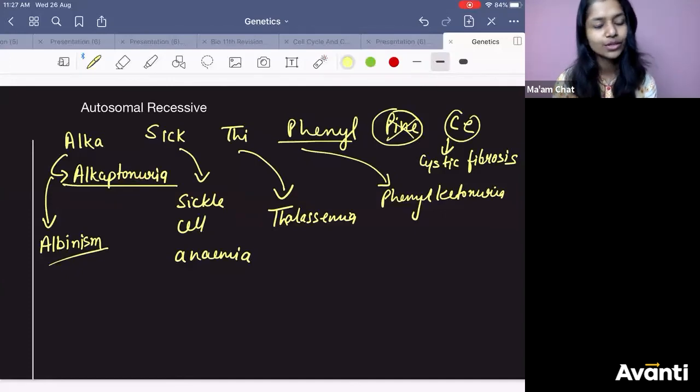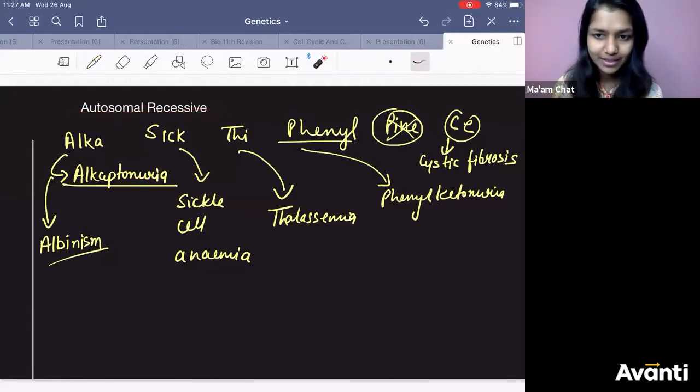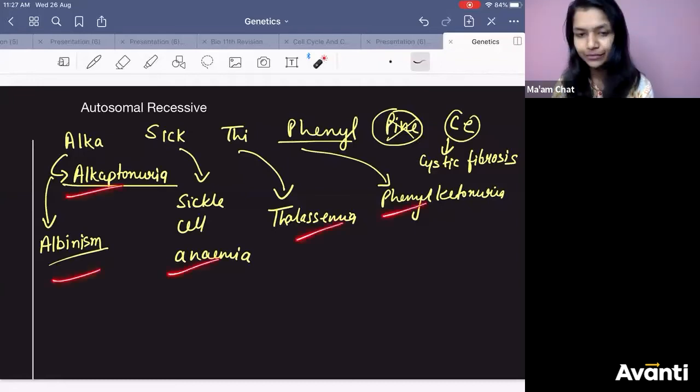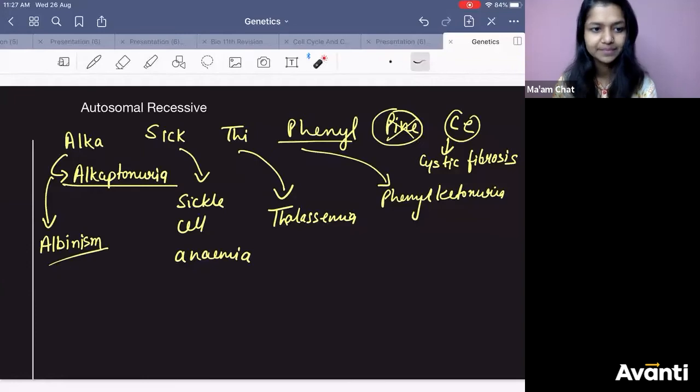That was yesterday, है ना. That was to learn the examples of Mendelian disorders. SC square HPT, right? So these are the examples of autosomal recessive. Alka sick थी phenyl पीने से. Got it? कोई confusion नहीं होना चाहिए. ठीक है? Let's start then. One by one, we will learn about them. ठीक है? Alka sick थी phenyl पीने से.